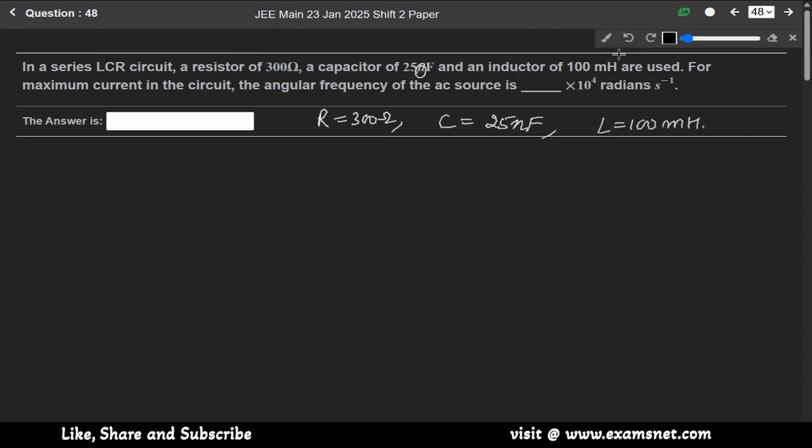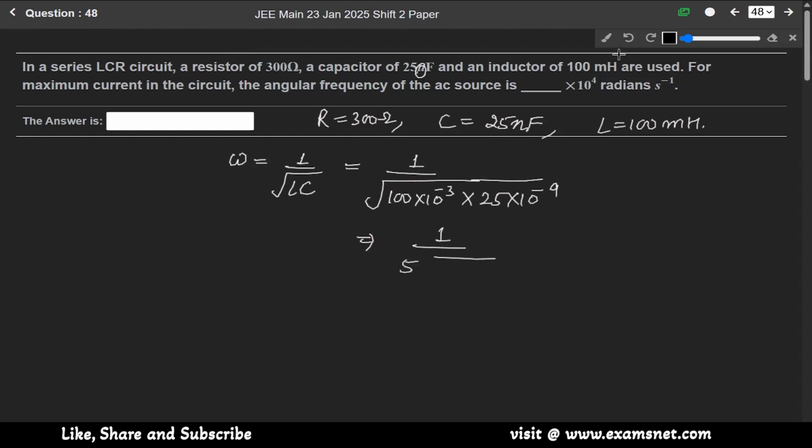So we know that for resonance condition, omega is equals to 1 over under root of LC. So it will be equals to 1 over under root of 100 into 10 to the power minus 3 into 25 into 10 to the power minus 9 farad. So when we solve it, we get 1 over 5 under root of 10 to the power minus 10.